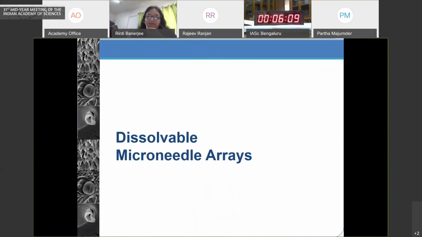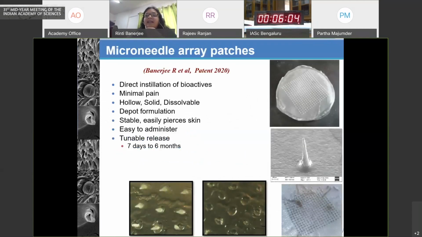And the last platform I'll talk about is dissolvable microneedle arrays. In here, you have hair-like microneedles which are present as an array, and these can be self-administered through skin, but then they form a depot intradermally. So what happens is you peel off the backing layer, and all the needles break off and form depots inside the skin. And these are completely degradable and release drug.